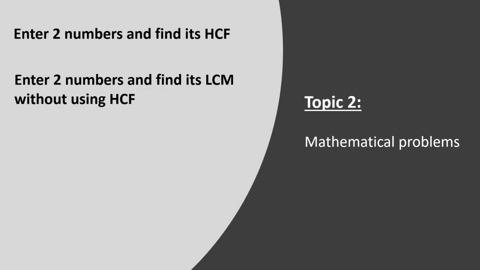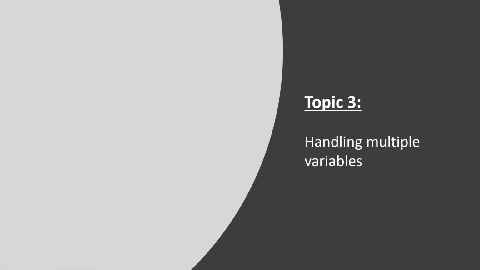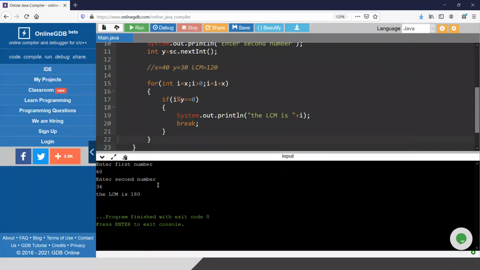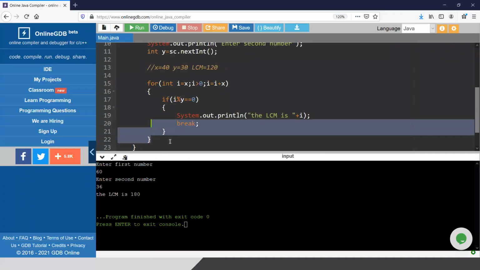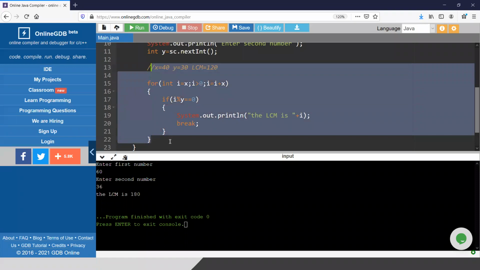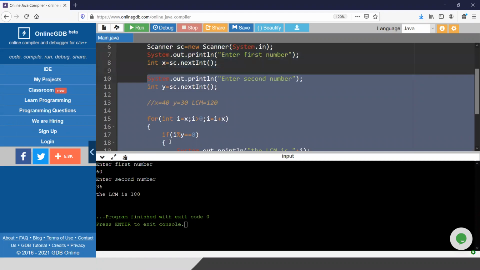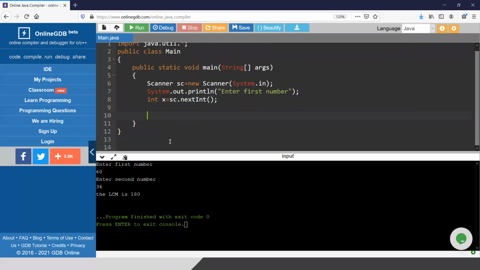Going to topic 3 quickly now. We have covered major parts already. Topic 3 is handling multiple variables. Suppose anyone asks, enter 10 numbers and find the maximum. Suppose I ask you to tell me the maximum number out of 50 elements.